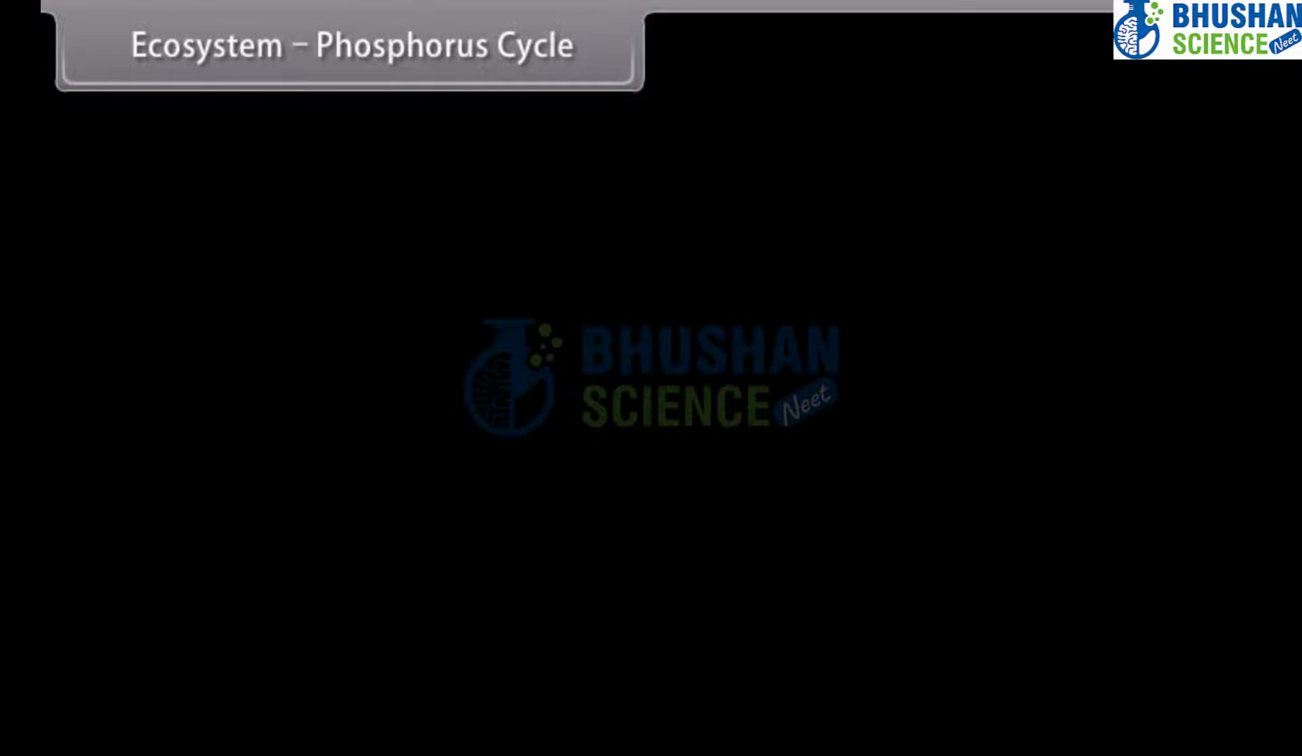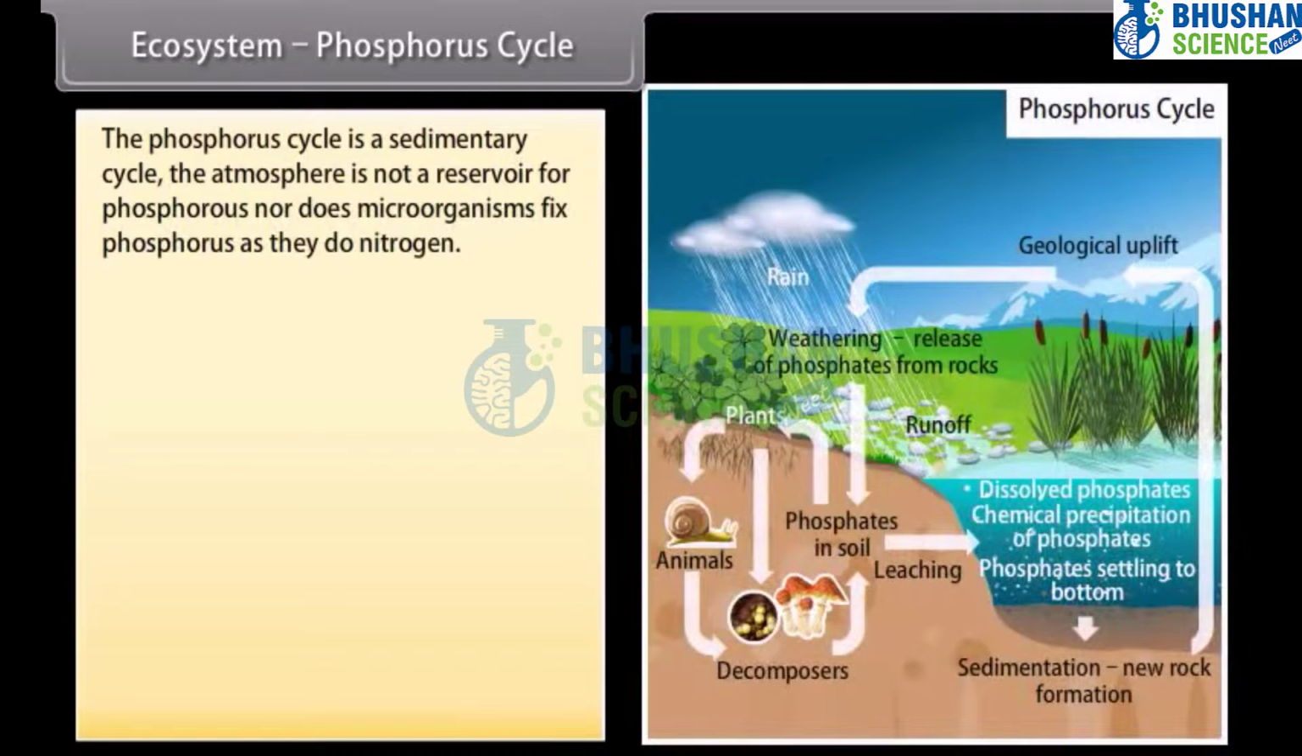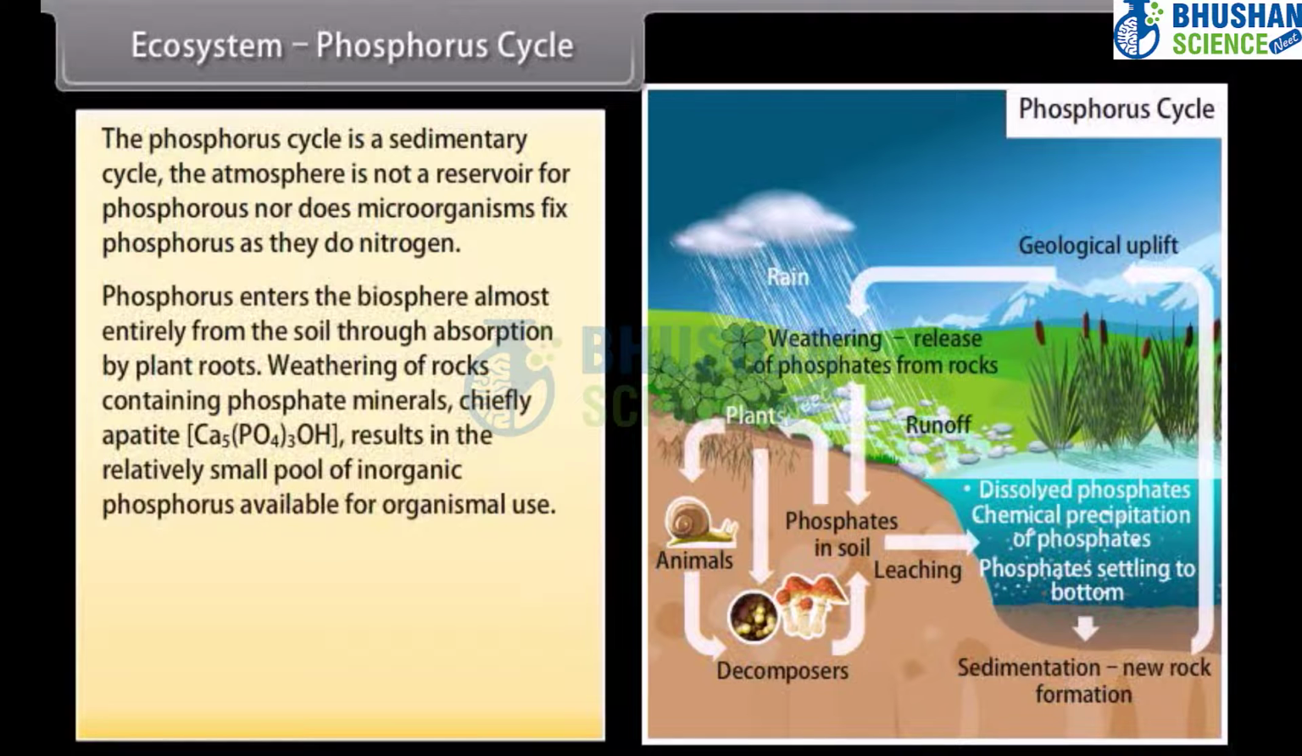Ecosystem, phosphorus cycle. The phosphorus cycle is a sedimentary cycle. The atmosphere is not a reservoir for phosphorus, nor do microorganisms fix phosphorus as they do nitrogen. Phosphorus enters the biosphere almost entirely from the soil through absorption by plant roots. Weathering of rocks containing phosphate materials, chiefly apatite,